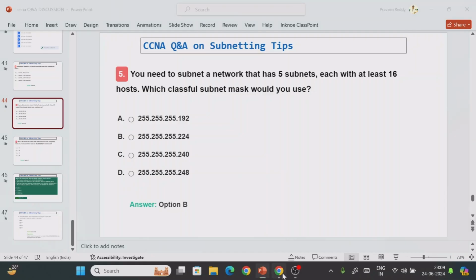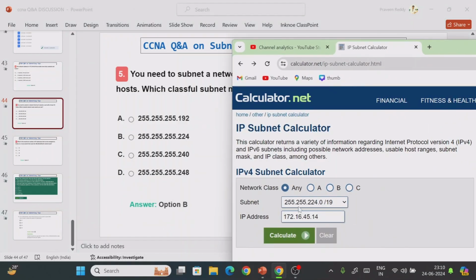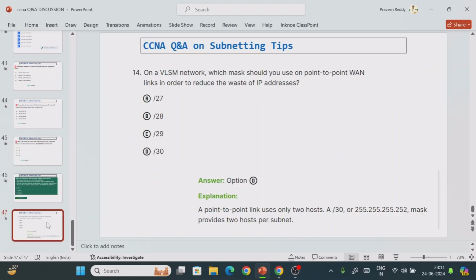How can you find the answer? Again, go to the subnet calculator. What is the answer? 224. Why? Now select 255.255.255.224 and you will find how many subnets you will get. Like this you can find out the answers.